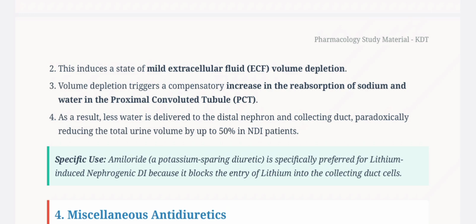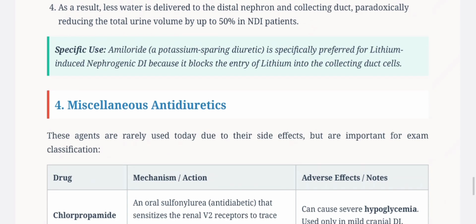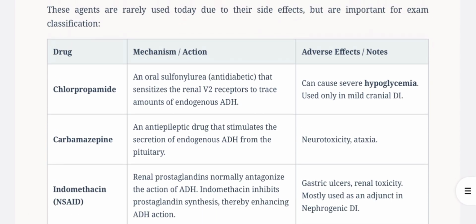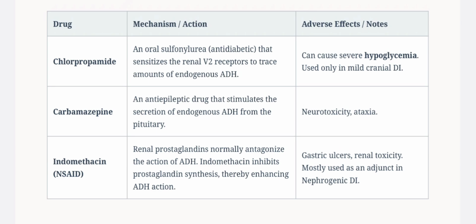Specific use: amiloride, a potassium-sparing diuretic, is specifically preferred for lithium-induced nephrogenic diabetes insipidus because it blocks the entry of lithium into the collecting duct cells. Miscellaneous antidiuretics: chlorpropamide, carbamazepine, indomethacin.